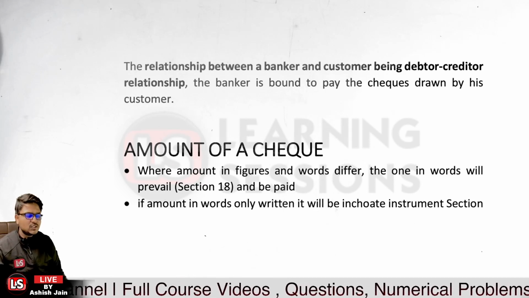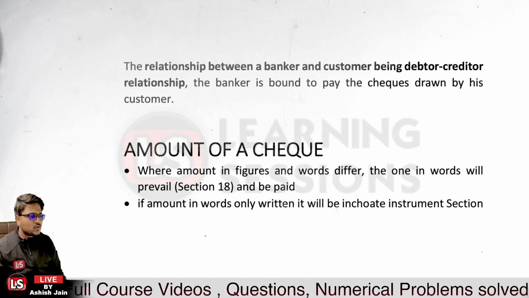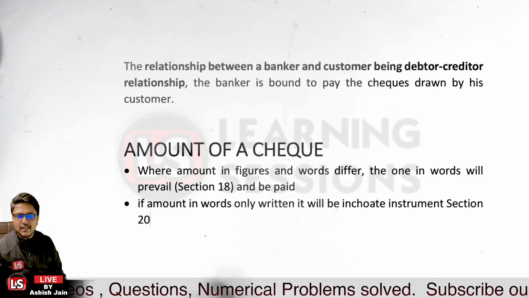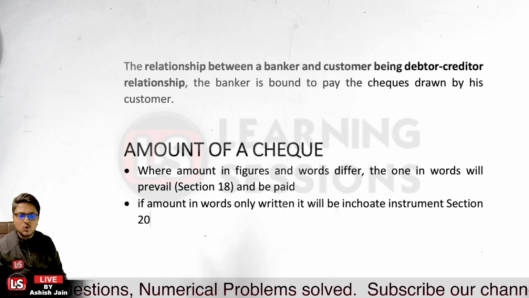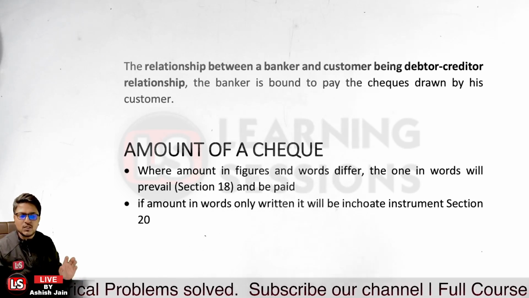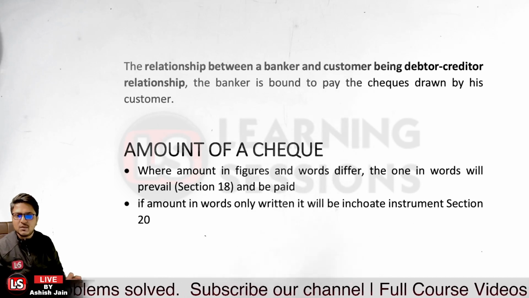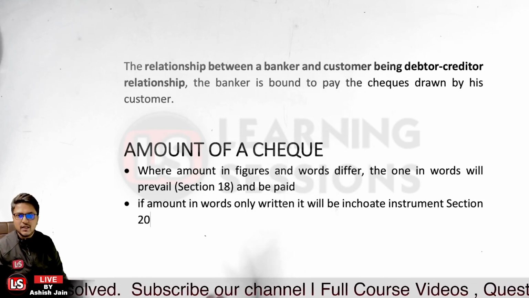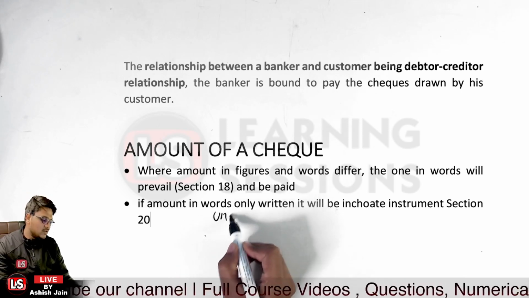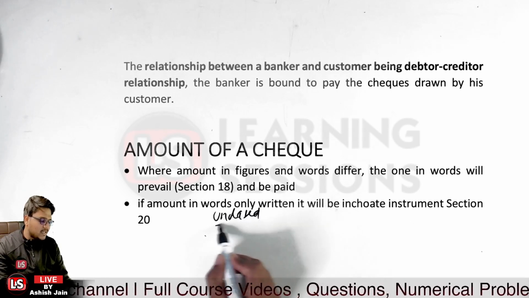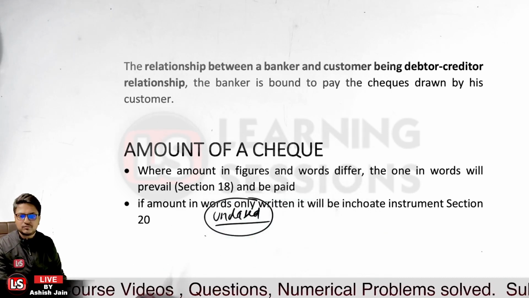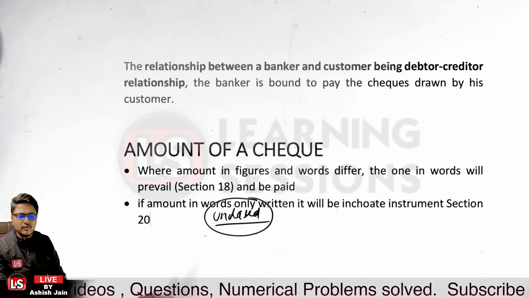Is that clear? So if only the amount in words is written, or any of the details which were to be mentioned in the check are not mentioned, it is said to be an inchoate instrument, and it must be returned. Let us take the case that you received a check which is undated. In that case, is the check to be returned, or will you accept that check?